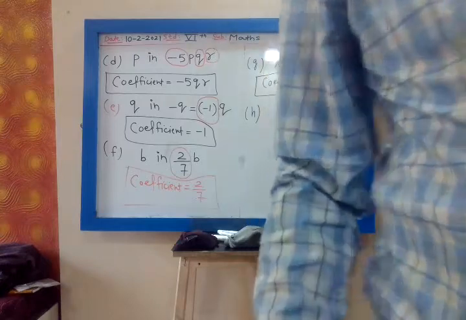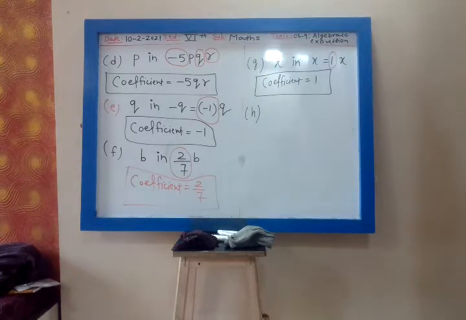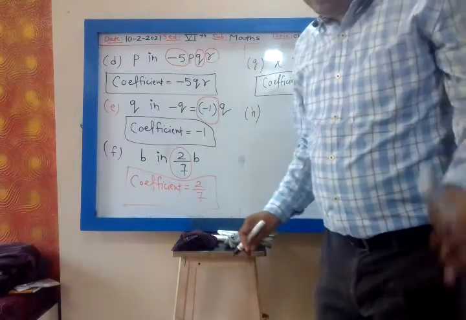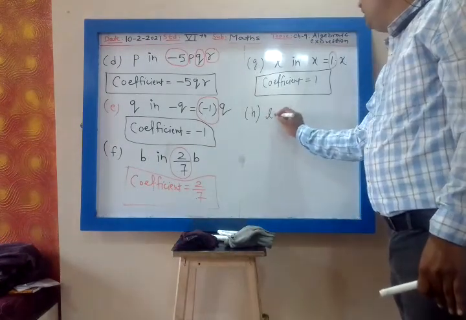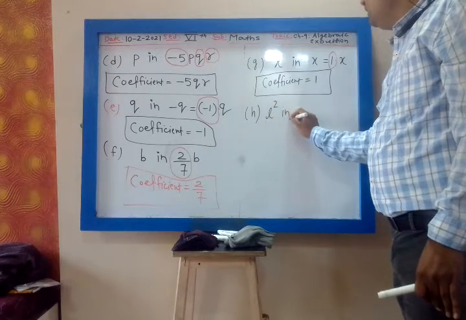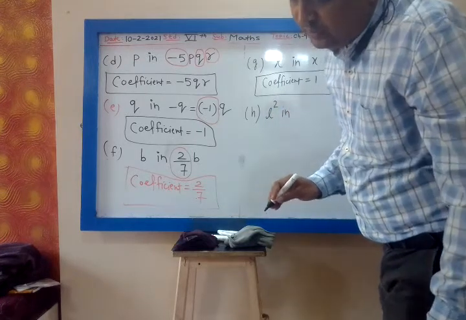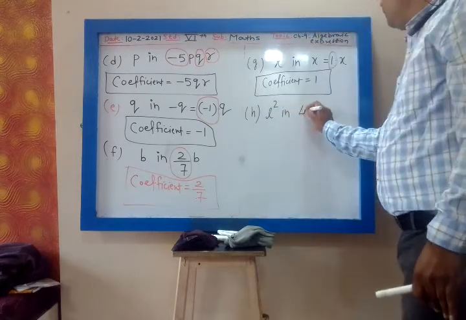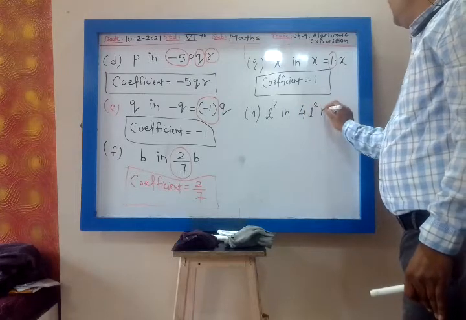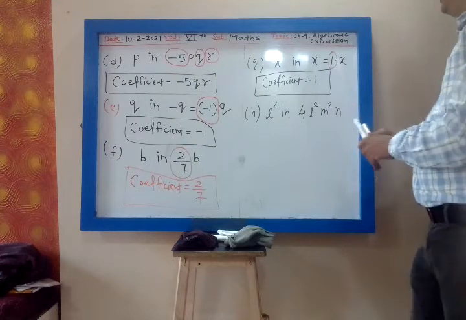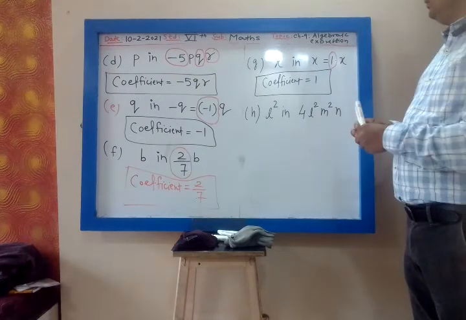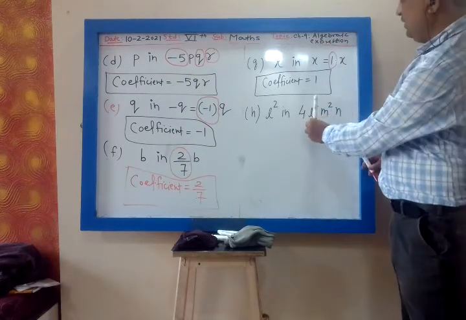Board is clear. Then H. L square in 4L square M square N. What is the coefficient of L square? L square I will hide.